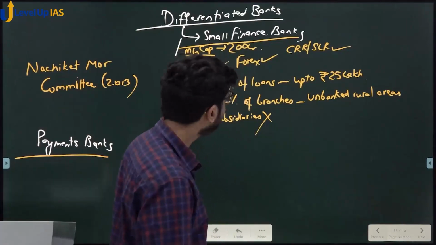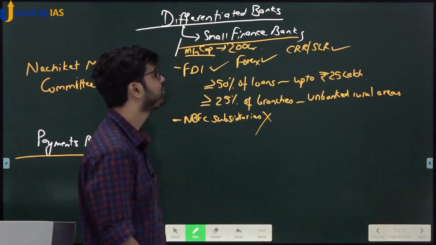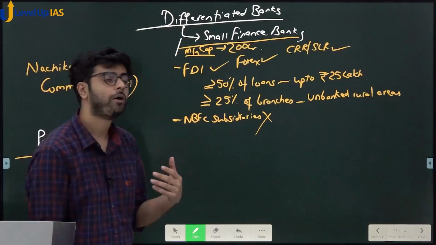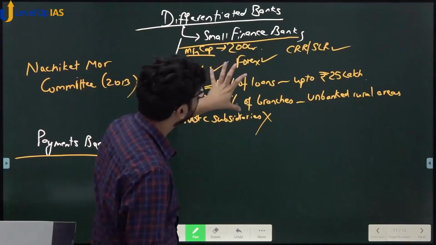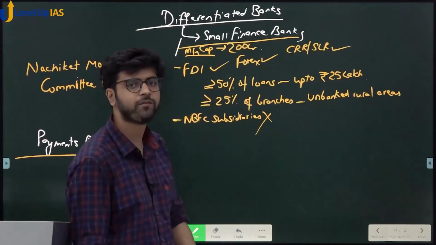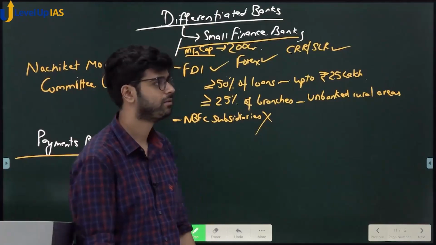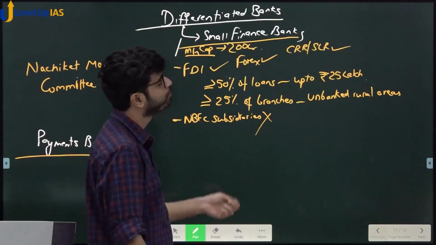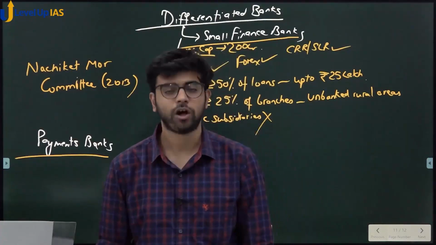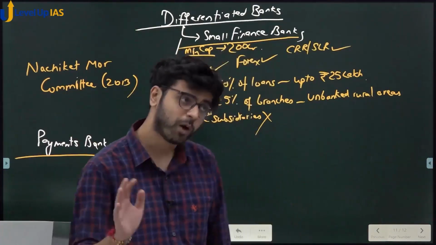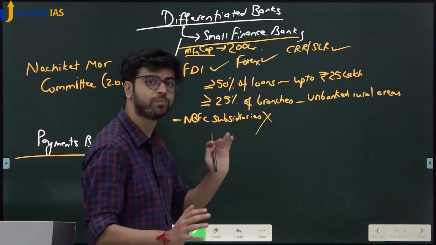Don't expect me to write everything on the board. Yes or no? Small finance banks are established with the objective of financial inclusion. They are small banks. They give small loans. Can small finance banks give loans? Are you sure? Yes, I told you, small finance banks are like normal banks but only on a smaller scale. Normal banks can give loans? Yes. So small banks can give loans? Yes. Small finance banks can give loans on a smaller scale.